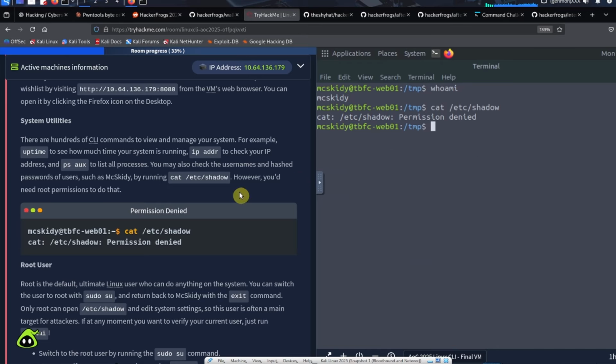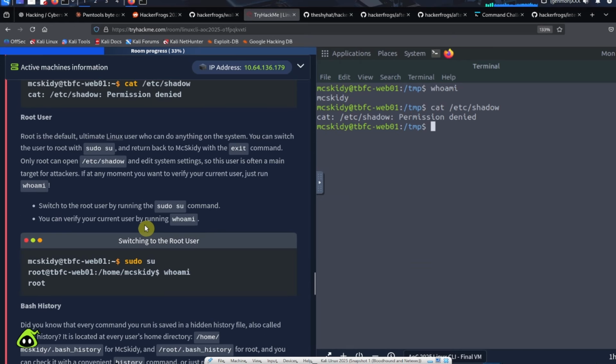So what we can do now is become the root user. If we're using an administrator level account, like we are over here for McSkitty, we can switch users with the su command. But to become the root user, you have to add something else onto the beginning of it, which is sudo. The sudo command is going to take the next command and run it as the root user, which is the highest level user on the system.